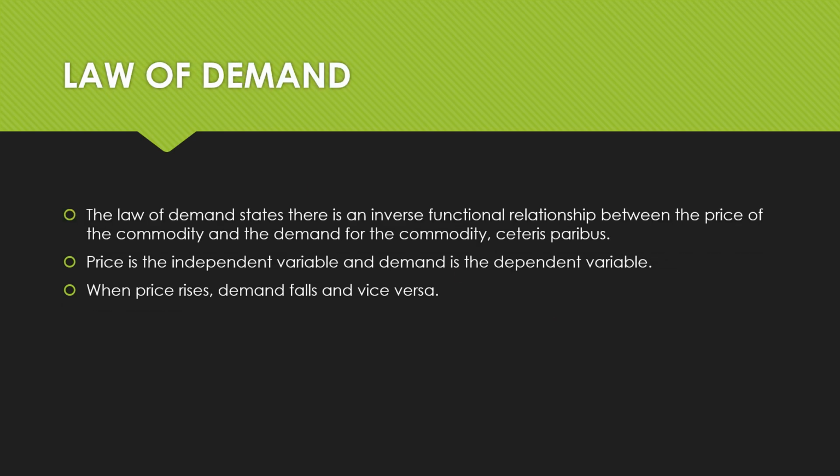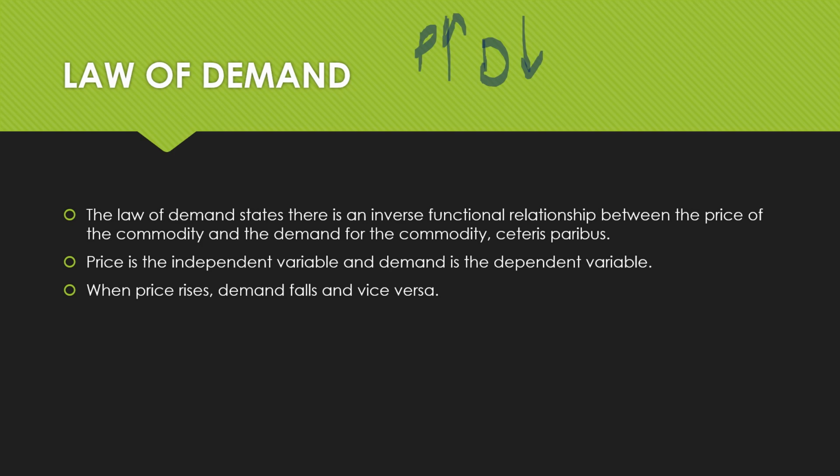Let's understand the law of demand. The law of demand states that there's an inverse relationship existing between price and the demand of a commodity, other things being constant. Now, what is this law trying to say? As per this law, as the price of a commodity rises, the demand for the commodity falls. And if the price of the commodity falls, then the demand rises. So there's an inverse relationship because with an increase in price, there's a decrease in demand, and with a decrease in price, there's an increase in demand. So this is called an inverse relationship.